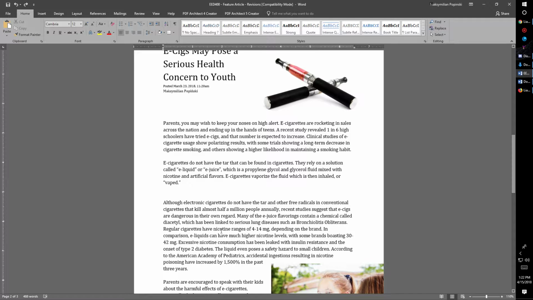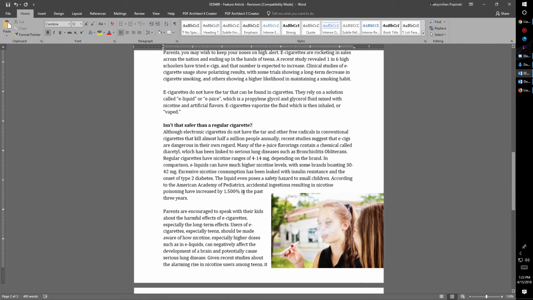So this is my first talking point, so let's look at the paragraph that precedes it. E-cigarettes do not have the tar that can be found in cigarettes. They rely on a solution called e-liquid or e-juice, which is a propylene glycol and glycerol fluid mixed with nicotine and artificial flavors. E-cigarettes vaporize the fluid, which is then inhaled or vaped. So a question that a reader might have is, isn't that safer than a regular cigarette? Alright, and then this paragraph right here answers that question.